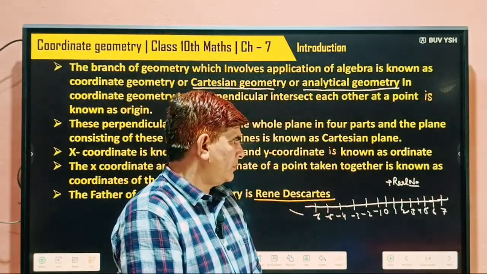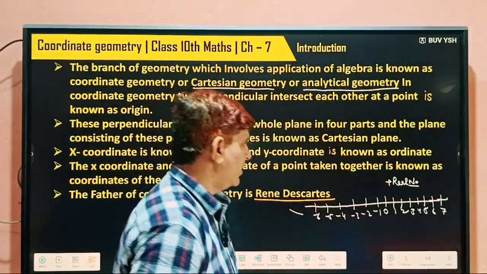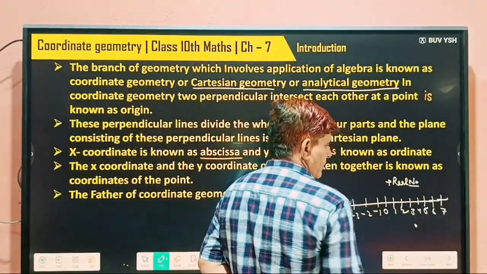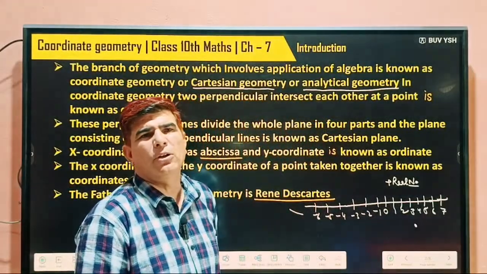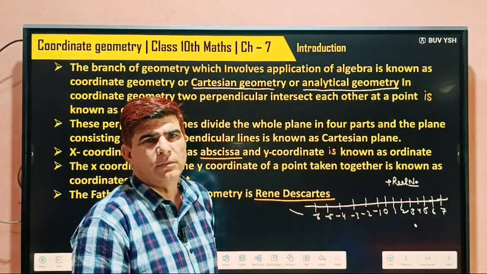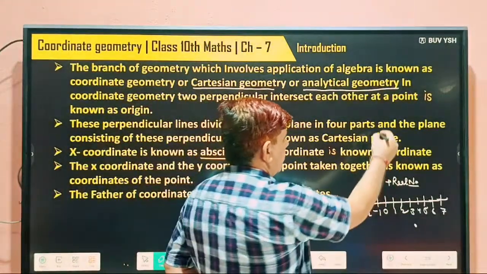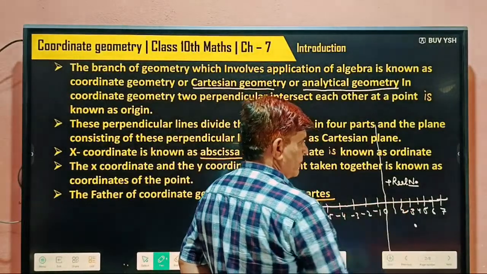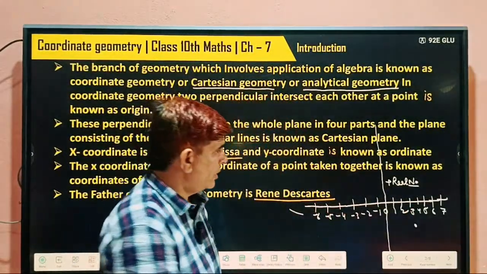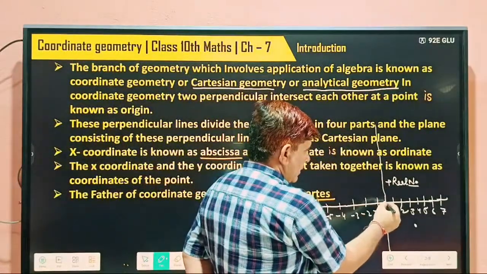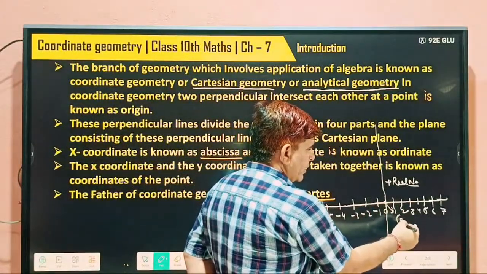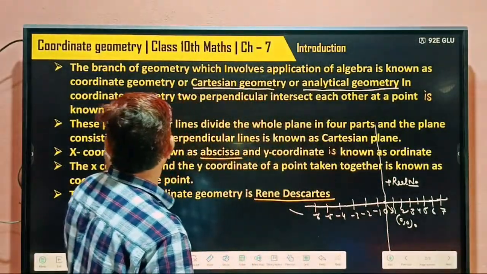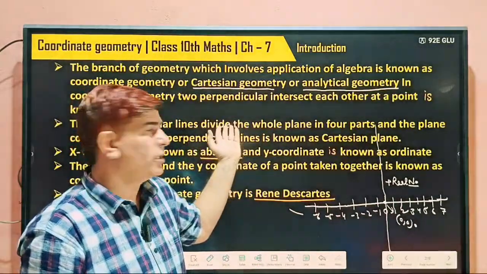But if we have a point here, then we cannot represent that point on this number line. That's why we divide this whole plane into two parts. Understood? And here both x and y are 0, so this is known as the origin.